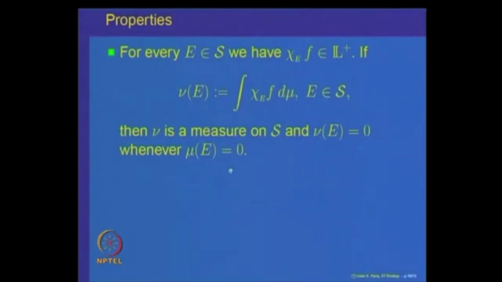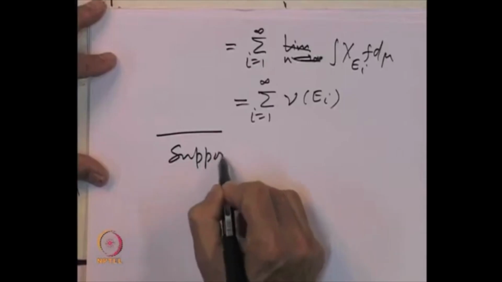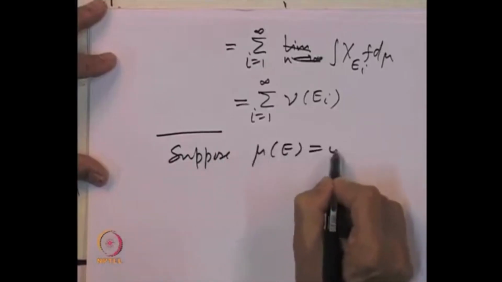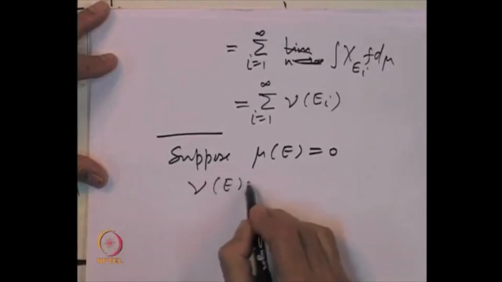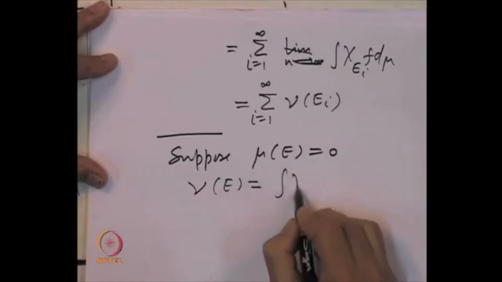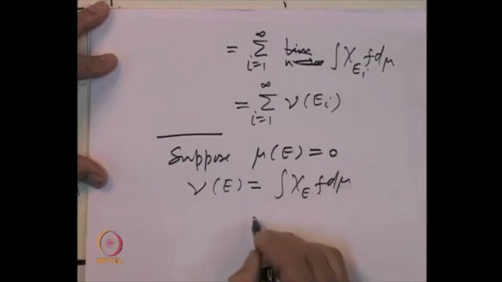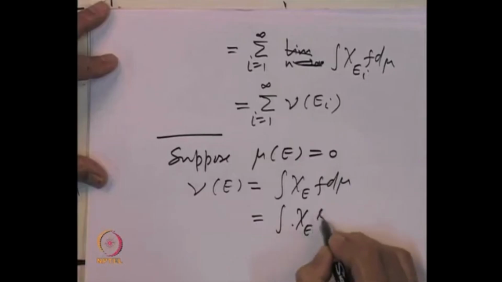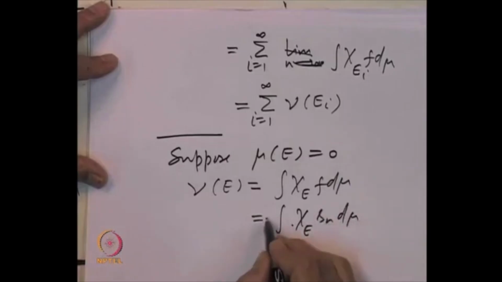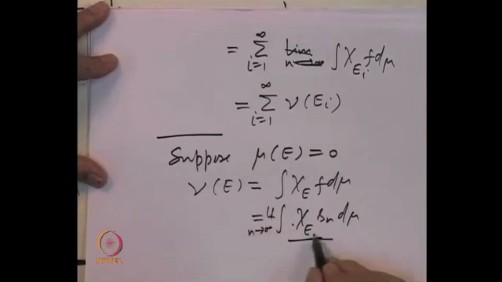And finally, to prove that nu of E equal to 0 implies mu of E equal to 0. So let us suppose mu of E equal to 0. Then what is nu of E? Nu of E, which was defined as the integral of chi E f d mu, was nothing but the limit of the integral of chi E times S n d mu. So let us write the limit as n goes to infinity of this, but mu of E being 0, this integral is 0. So this is equal to 0.